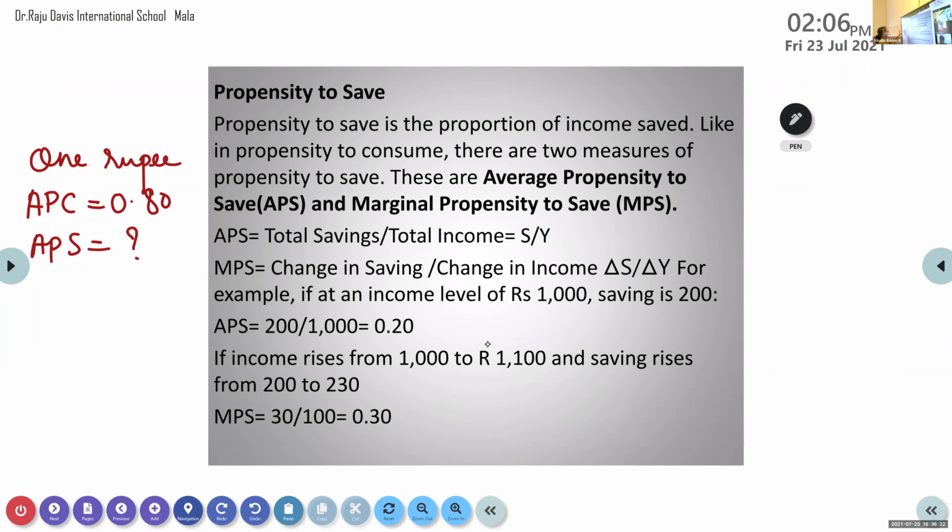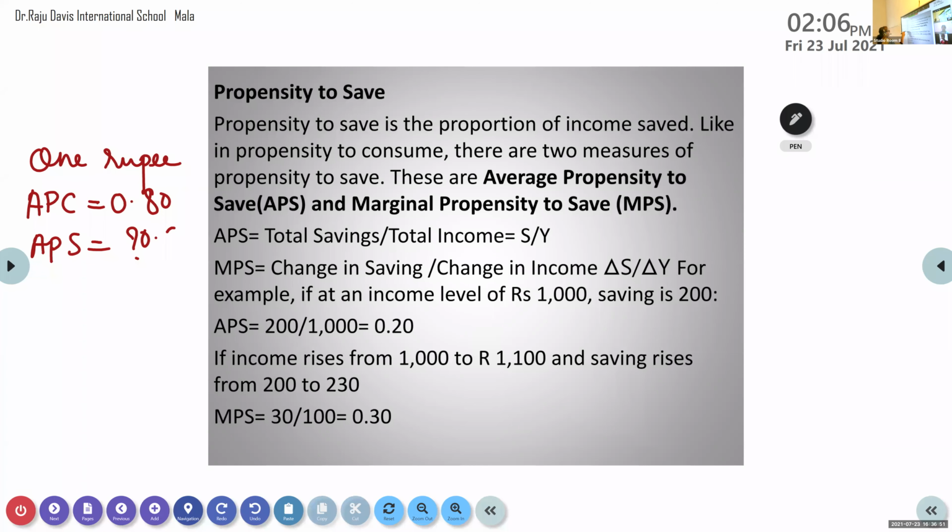Now here, I hope you can see this 1 rupee and what is written on the board. Yes? 1 rupee, APC is equal to 0.80. So from 1 rupee, average propensity to consume is 0.80. So what will be average propensity to save? 0.20.